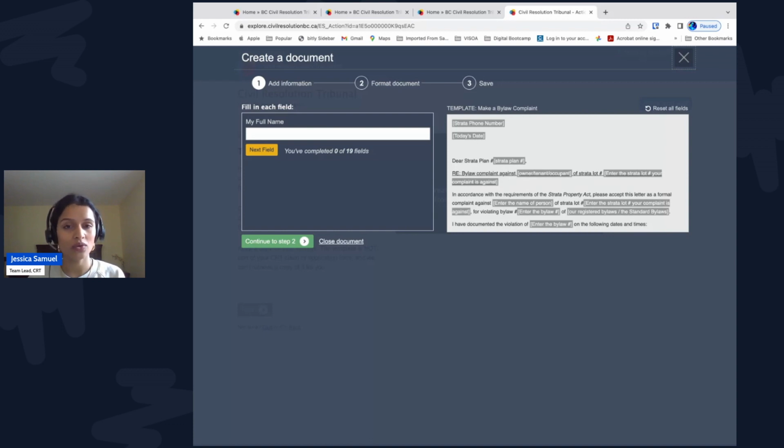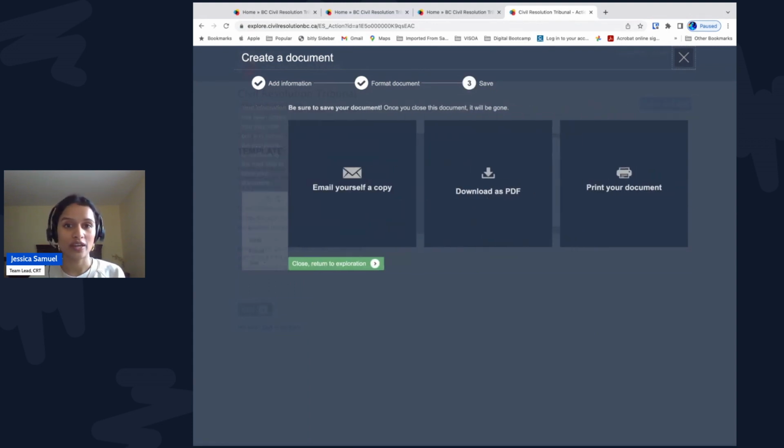Enter the name of the owner, their strata lot number, and the number of the bylaw that you think they have violated. Then enter the details of your complaint, such as the dates, times, and duration that the dog was barking. The letter asks council to look into this matter and ensure that the bylaws are enforced.